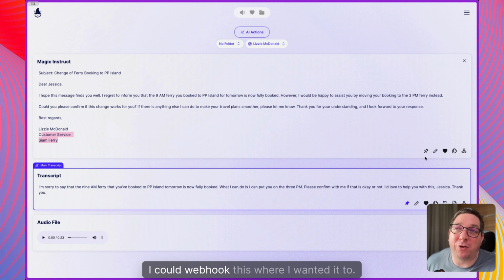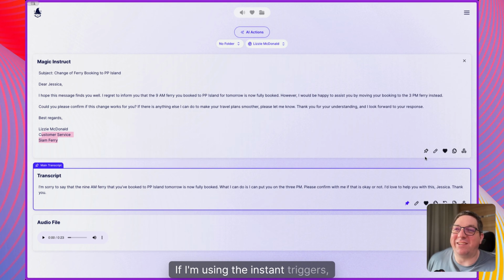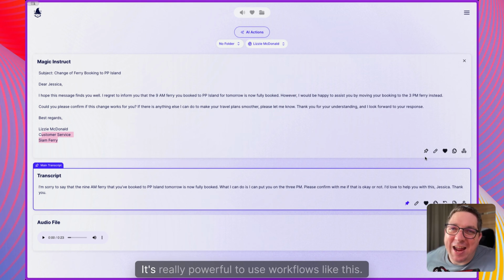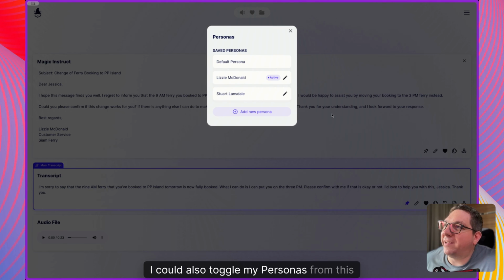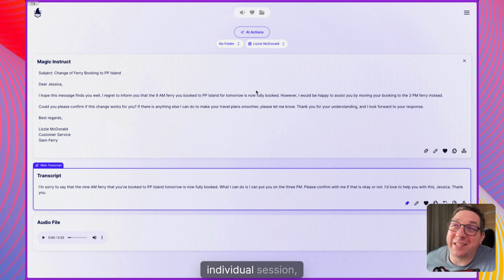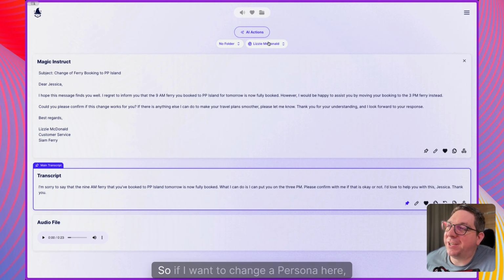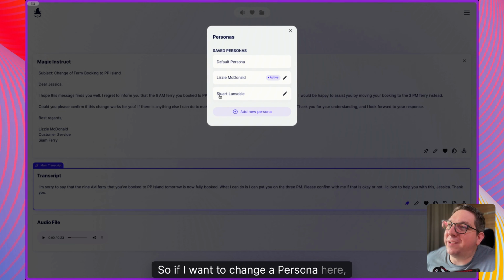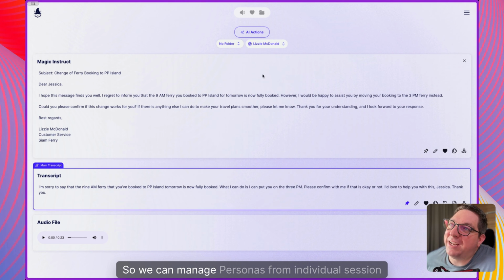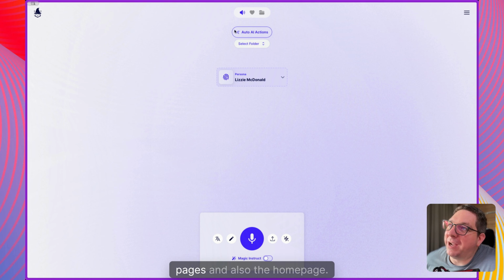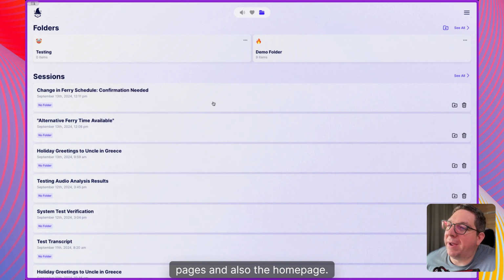I could webhook this where I wanted it to. If I'm using the instant triggers, it would automatically go there. It's really powerful to use workflows like this. And just a second note on this, I can also toggle my personas from this individual session page. So if I want to change a persona here, I can do so. But if I want to keep it the same, then I can also do so. So we can manage personas from individual session pages and also the home page.